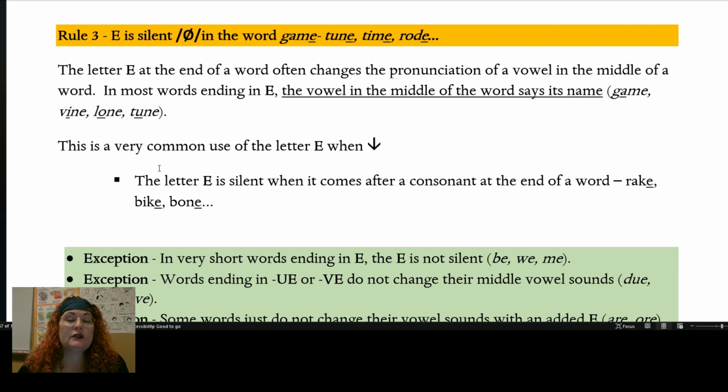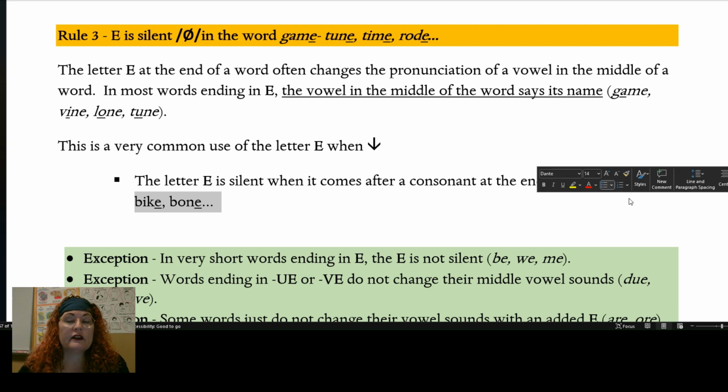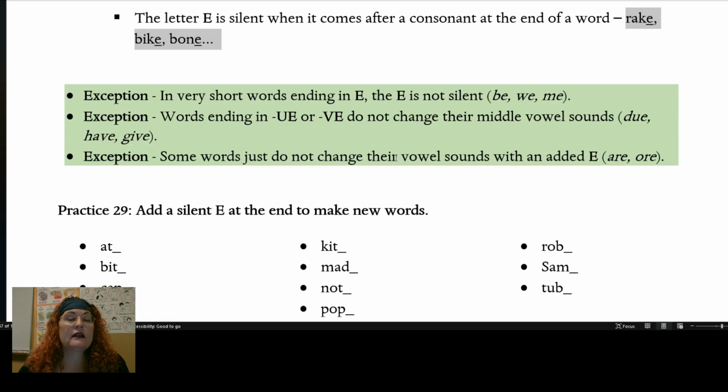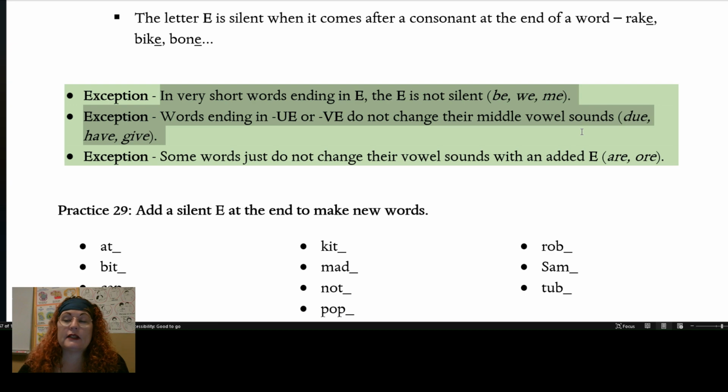And this happens when E comes after a consonant at the end of a word. For example, rake, bike, bone. There are exceptions. In very short words like be, we, me, the E is not silent. And in words ending with UE or VE, the middle vowel sound does not change, though the E is still silent.